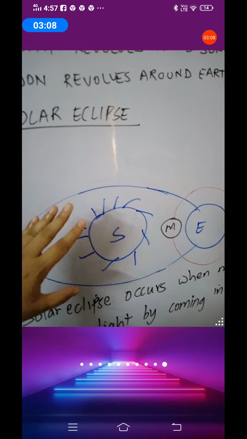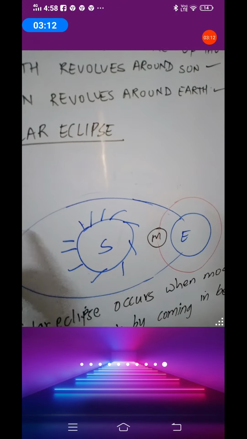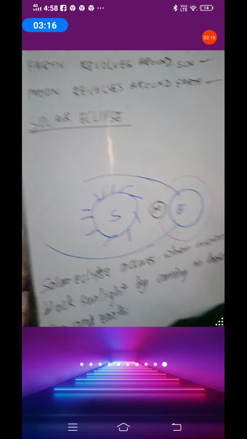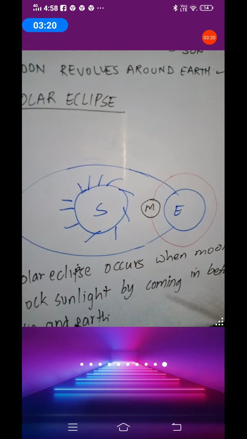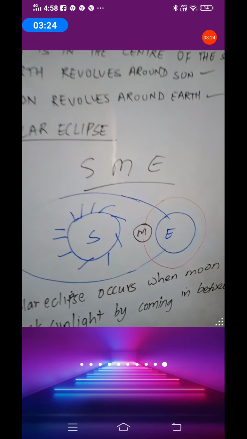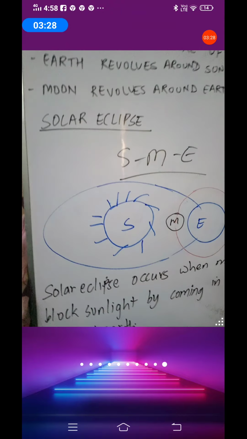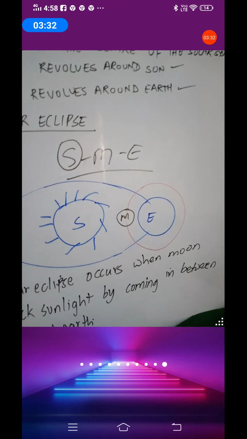Let's be clear here: the sun is the center, the earth revolves around the sun, and the moon revolves around the earth. There comes a time when the three are in a straight line, and we call it SME, S-M-E, in order to learn. Solar eclipse begins with an S and the positions begin with an S as well.